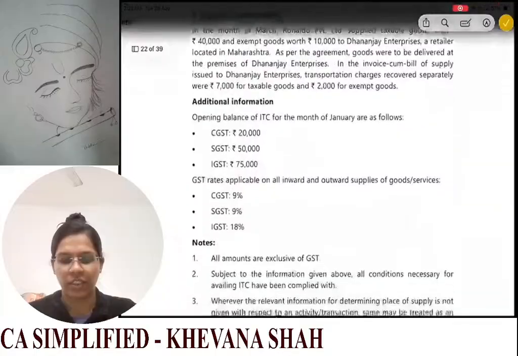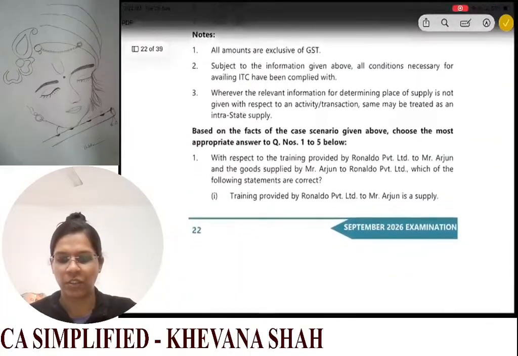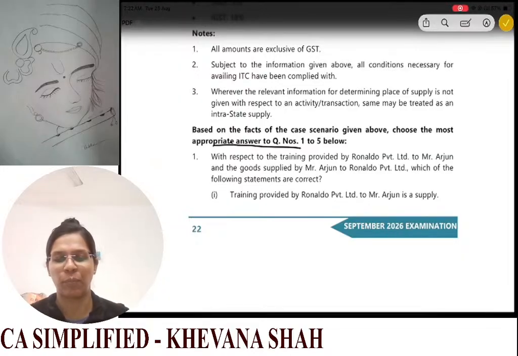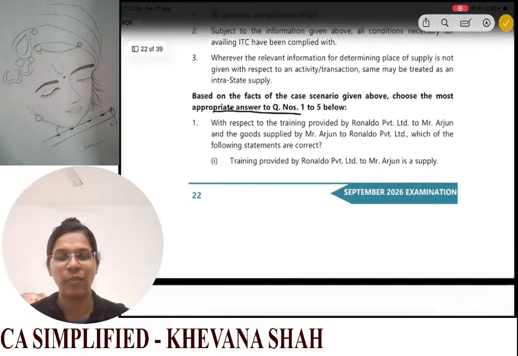See what our question is asking us. Based on the facts of the case scenario given above, choose the most appropriate answer to questions 1 to 5. With respect to the training provided free of cost by Ronaldo Private Limited to Mr. Arjun and goods supplied by Mr. Arjun, which of the following statements are true?